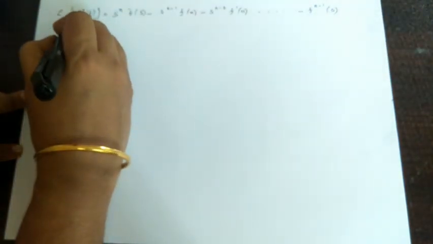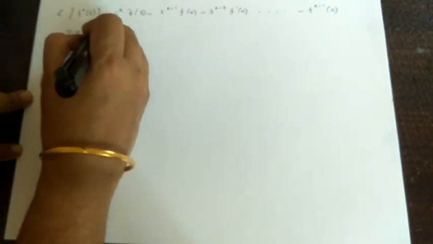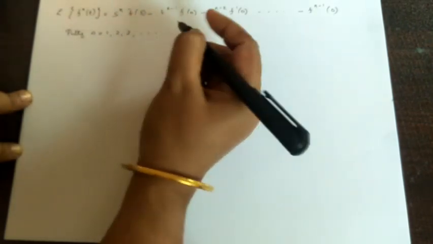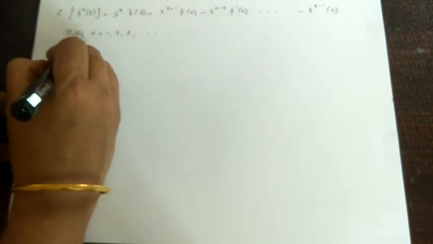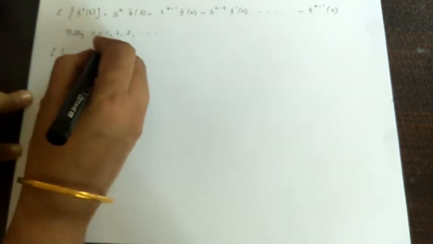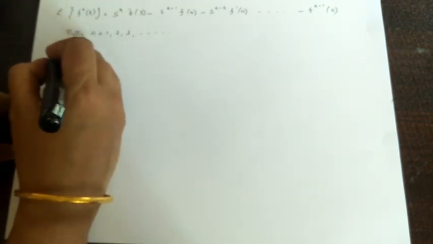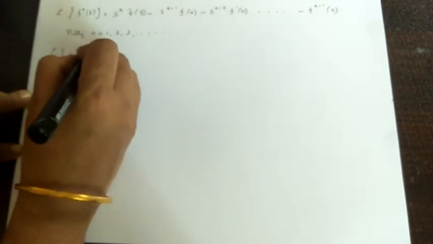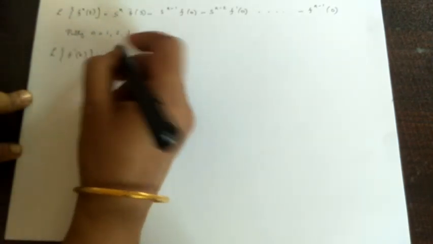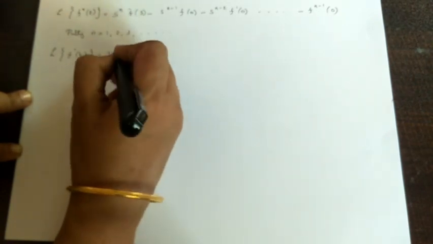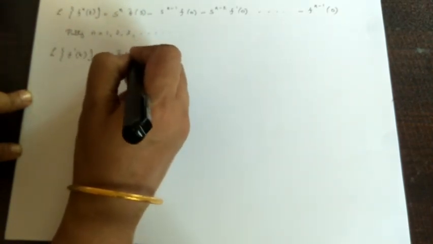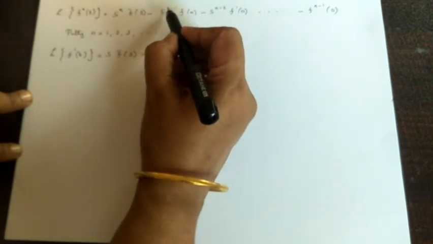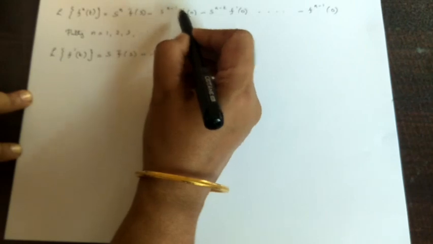Now putting n is equal to 1, 2, 3, etc. First, by putting n is equal to 1, we get the Laplace transform of f dash t as s raised to 1 f bar s, that is s f bar s, minus s raised to 0 f of 0.